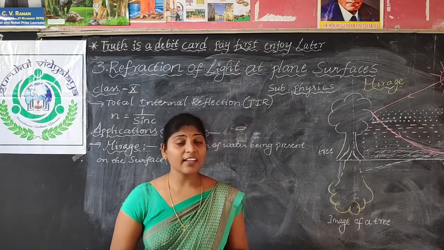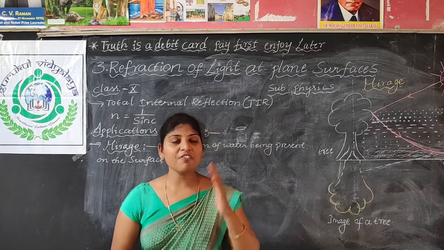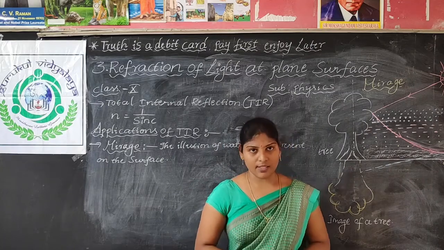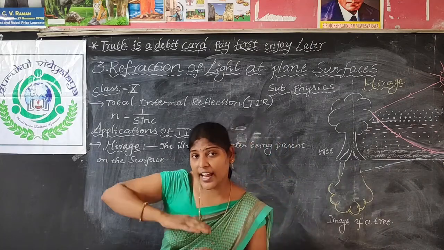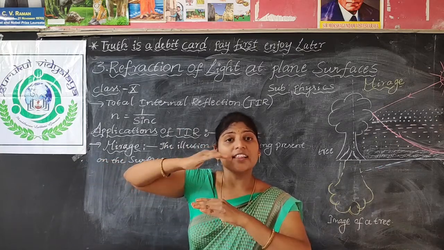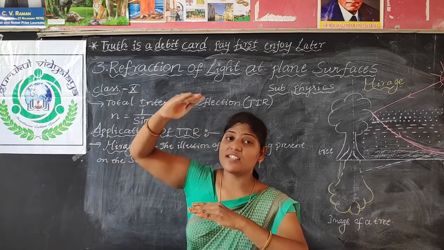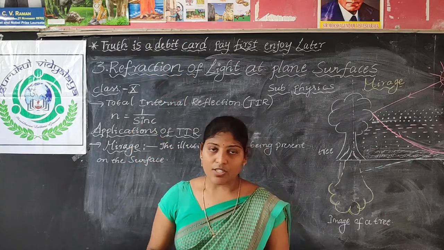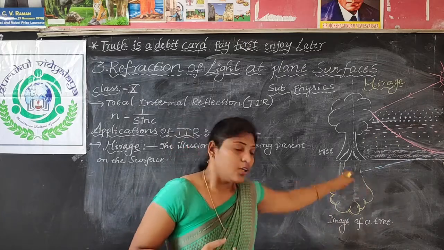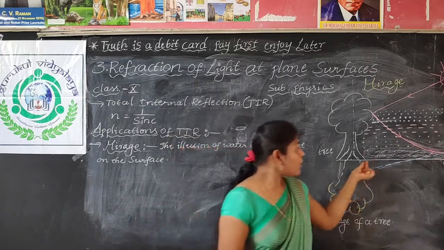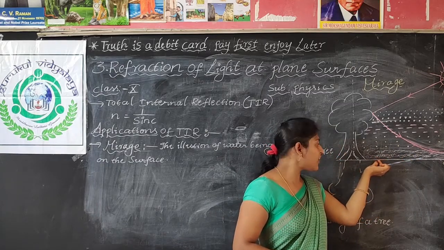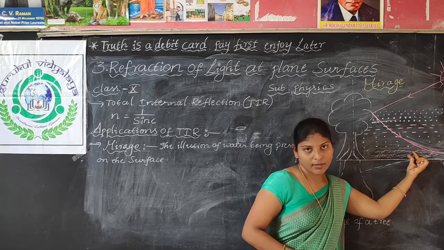You already learnt in earlier classes that as we go away from our earth, the temperature gradually decreases, and the medium becomes denser. As we come towards the earth, due to the heat absorption of the road, the layer of air which is present above the surface gets so hot.